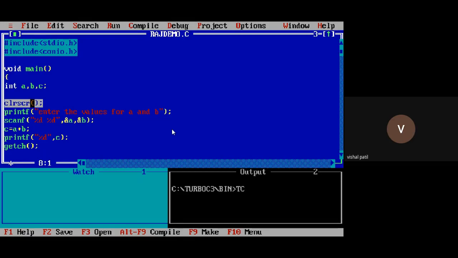To clear this console window, we use the clrscr function. Remember, if you are not using clrscr, it will not clear this console window. Conio means console input output. To clear this console window, we are using clrscr, so clrscr is present in conio. Likewise, the getch function is also present in the conio.h header file. Remember, printf and scanf are part of stdio, and clrscr and getch are part of the conio.h header file. So you need to include those header files in your program.